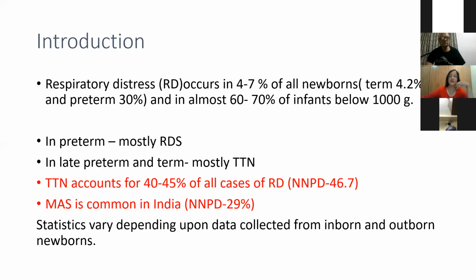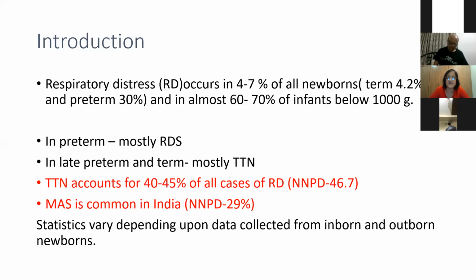RDS, though we get quite a lot, according to the NNPD data, is to the tune of 4%, pneumothorax 3.4%, and pneumonia to the tune of 2 to 3%. But these data are taken from centers who have inborn patients. When we consider outborn patients, the data changes. So there, the most common causes of respiratory distress are MAS and pneumonia.